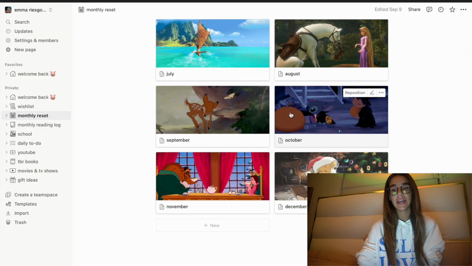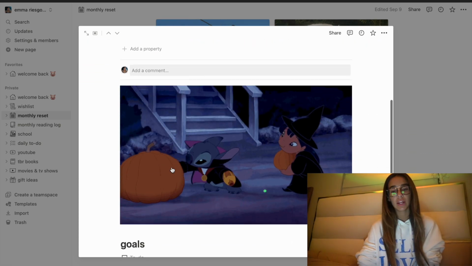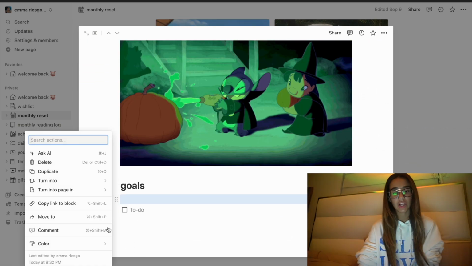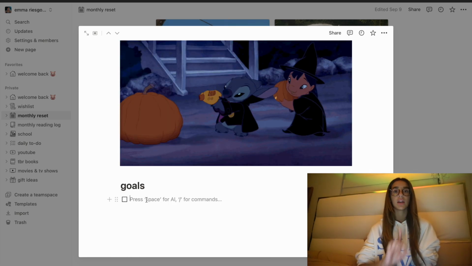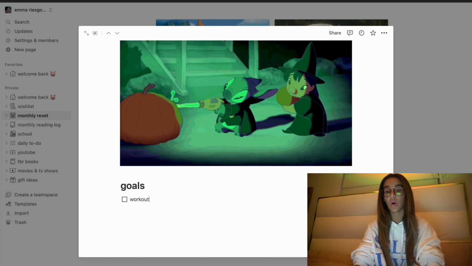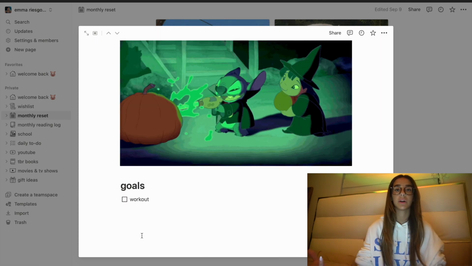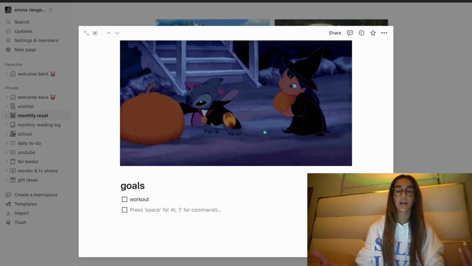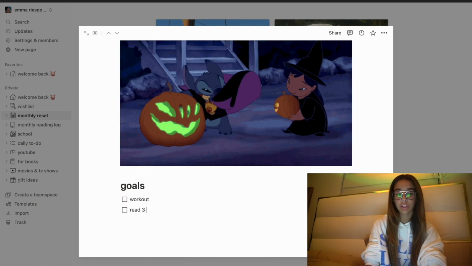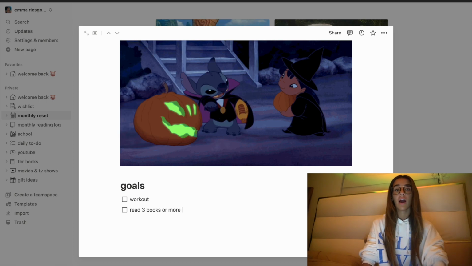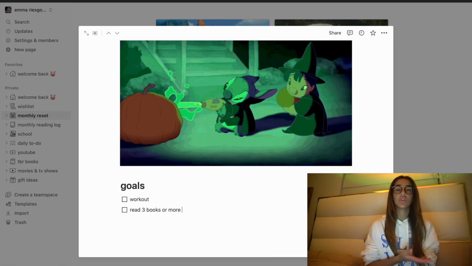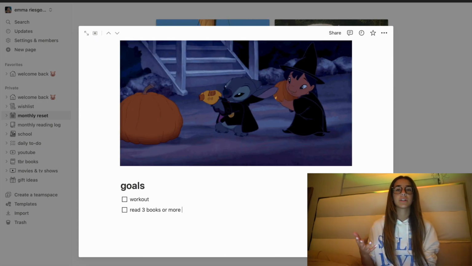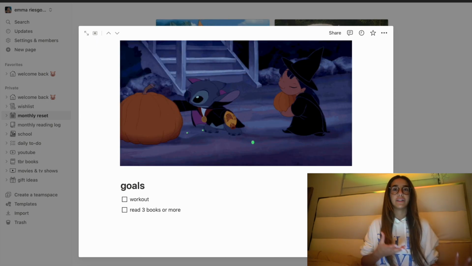That was September. Now we're gonna go to October and we're going to go to goals. I actually forgot how to do this, but we'll figure it out. So my goals for this month, I'm also gonna put workout because I feel like every month I want to work out. I feel productive when I work out. So we're putting that again, as always. I'm gonna put again, read 3 books or more. I have been more in a reading mood, but considering that I only read 2 books last month, I'm not gonna push myself to read more books when I didn't read a lot last month.